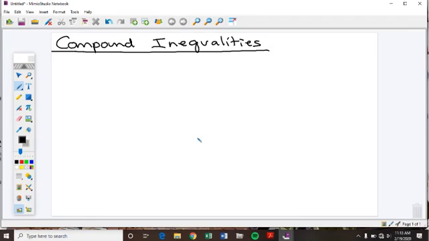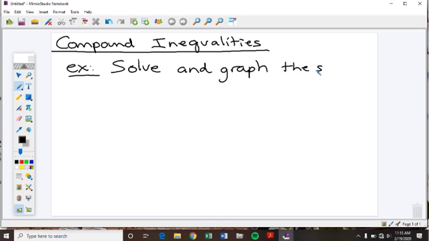All right, today we're working with what's called a compound inequality, and we really already have the tools in our toolbox to do this, but we just have to see the adjustments that are made if it is what's called a compound inequality. So we're going to be asked to solve and graph the solution.